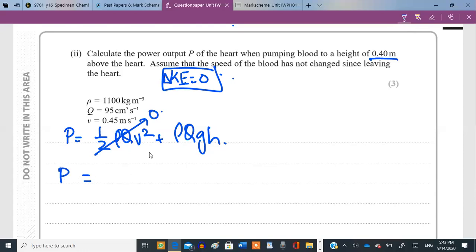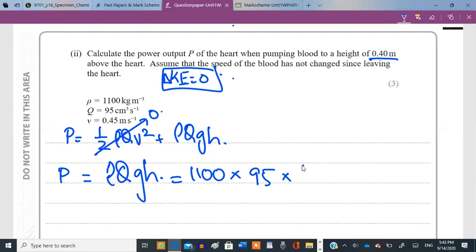So power is actually just equal to rho times Q times g times h. Now rho is the density, which is 1100. Q is 95 cm cube per second. You need to convert the cm cube. What does centi mean? Centi means 10 raised to the power of -2. But is this cube? If this is cube, then you have to cube this as well. That's how you convert centimeter cube to meter cube: just multiply by 10 raised to the power -2, cubed.